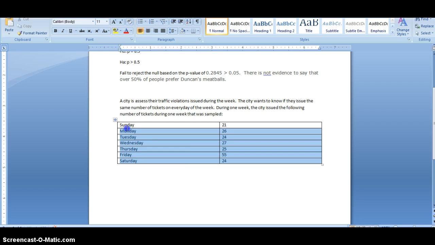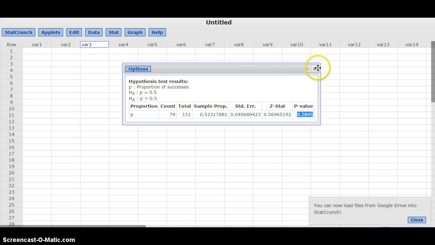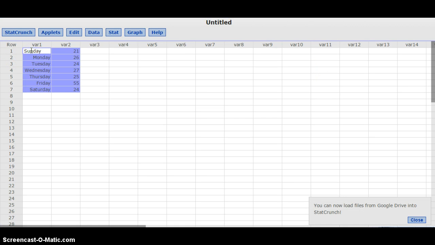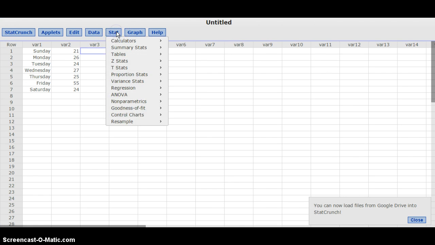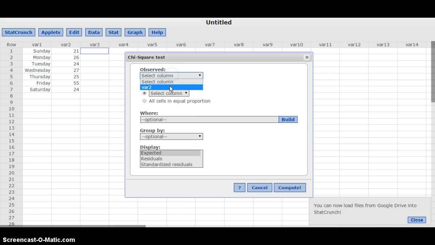And so what I'm going to do is copy this, and we'll take this over to StatCrunch and we'll clear this out. So I'm just going to put that there. Again, we're running a goodness of fit. So goodness of fit here, this is going to be a chi-squared test. Here our observed column is var2, right? This is what we saw. The expected values are supposed to be equal proportions in my case, right? Remember, the city is seeing if they cite the same number of tickets each day.